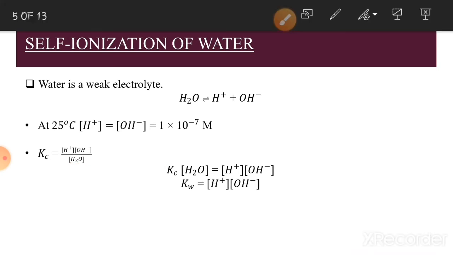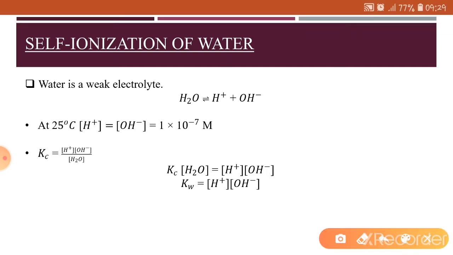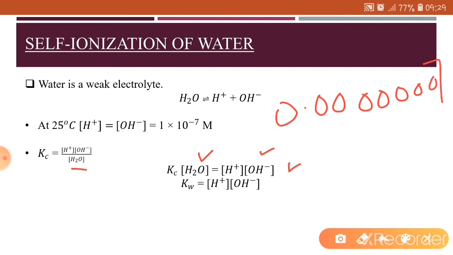Now, we know that since water is a weak electrolyte and only a few of the molecules are dissociated into the hydrogen and the hydroxide ion, this means that the majority of the molecules present in that solution are not dissociated, right? So this means that the concentration of the molecules of water within the solution remains unchanged because the concentration of the hydrogen and hydroxide ion in the solution are so small, that is 0.000007.